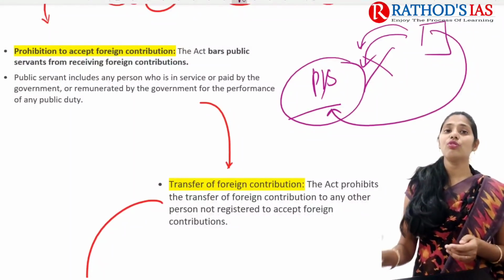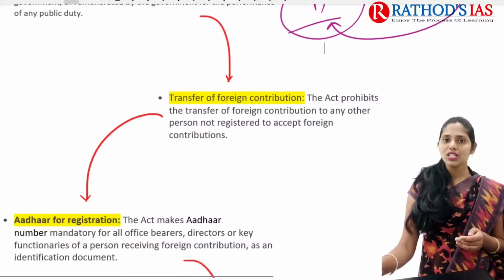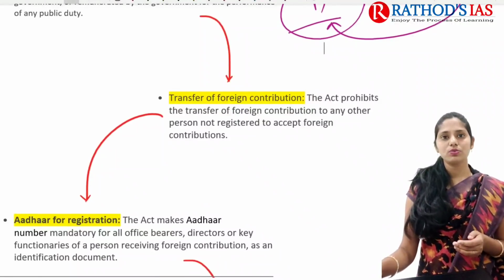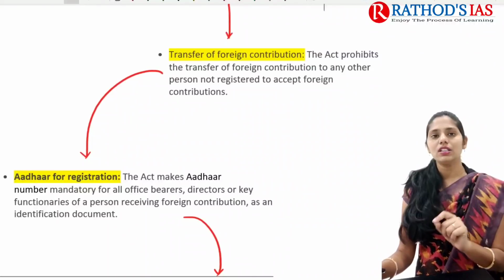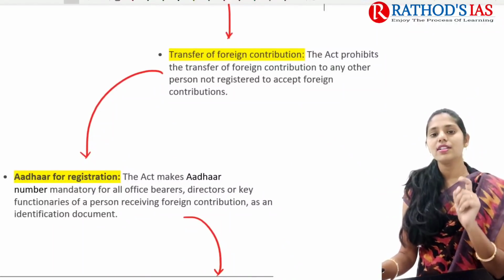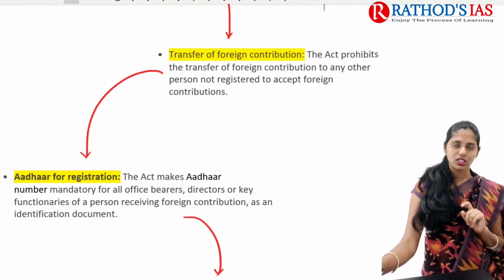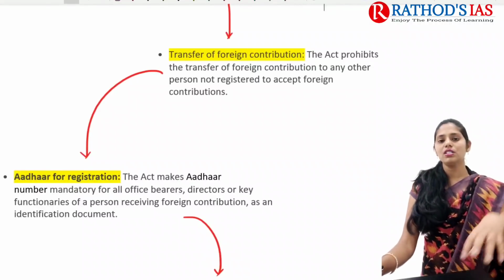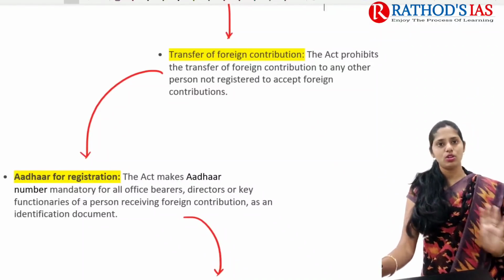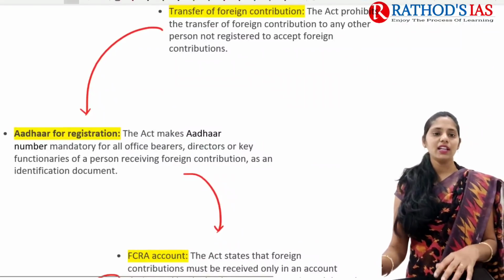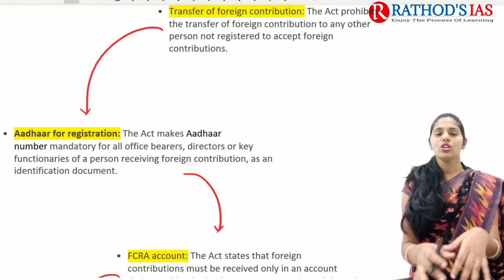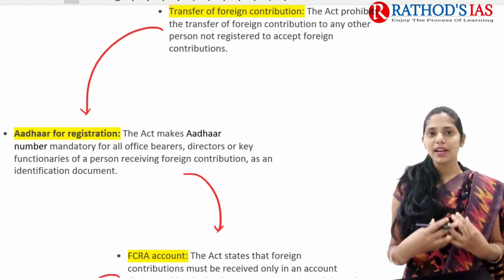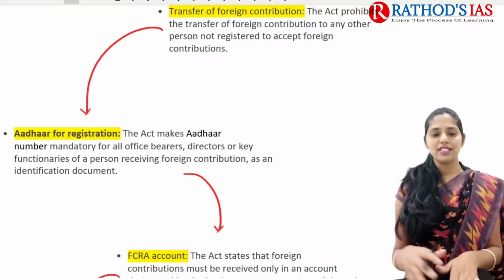And the next one is transfer of foreign contribution. This act also prohibits the transfer of foreign contribution to any other person who is not registered to accept foreign contribution. If a person is not registered, that money should not be transferred to so and so person. And the next one is Aadhaar for registration. If I want to register my NGO, Aadhaar is compulsory.